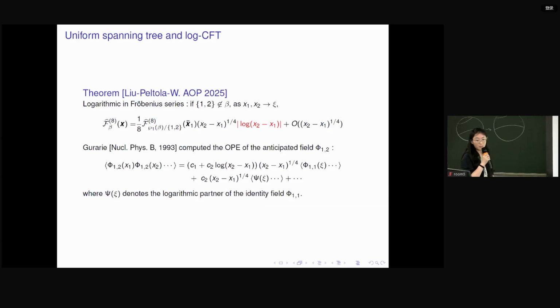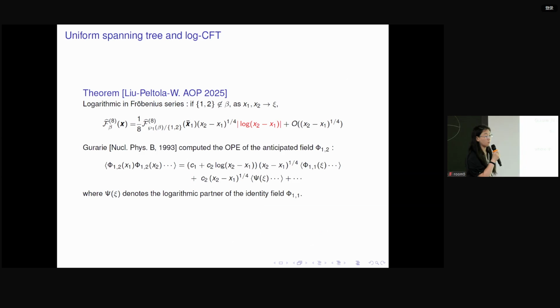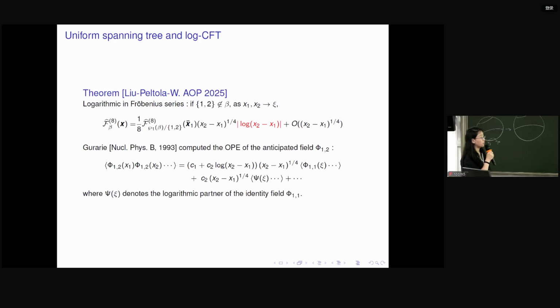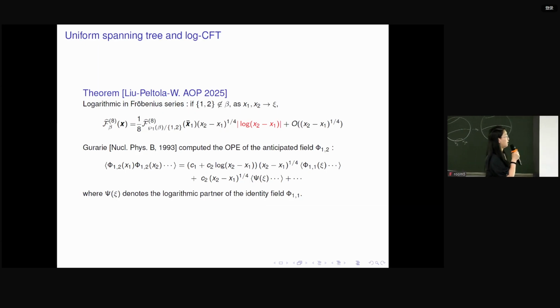And now I want to mention one interesting property of the uniform spanning tree. Why is it special? It is special in the sense that in physics, in conformal field theory, physicists believe that this model is related to logarithmic conformal field theory. Not the usual, like for the Ising model, which is believed to be related to the minimal model, and the conformal field theory is the usual conformal field theory.